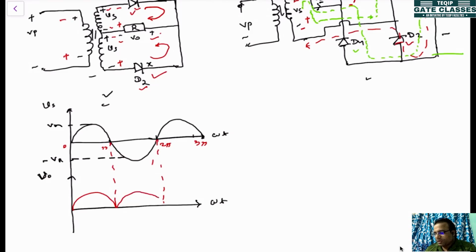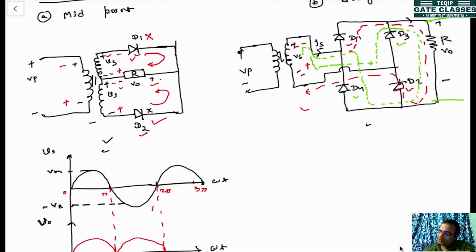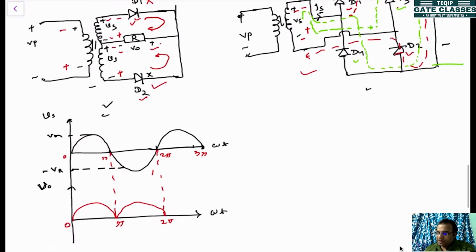So it will be like this: 0, this is pi, this is 2 pi. The similar kind of output waveform will be obtained for the bridge rectifier. Exactly the same, the output voltage waveform would be the same. Now if you plot the output current I0, the instantaneous current, let it be small i0.